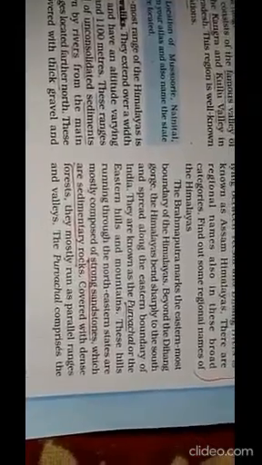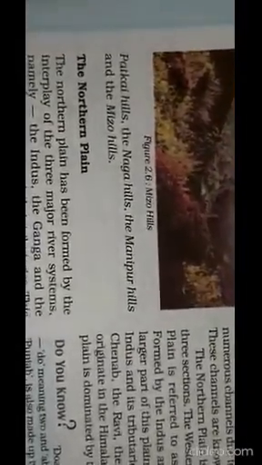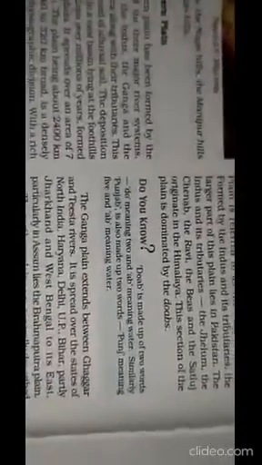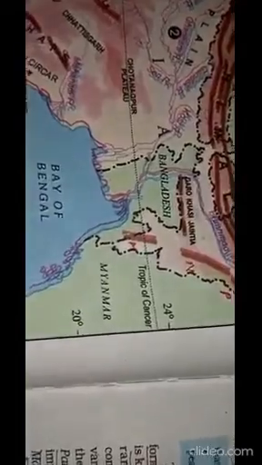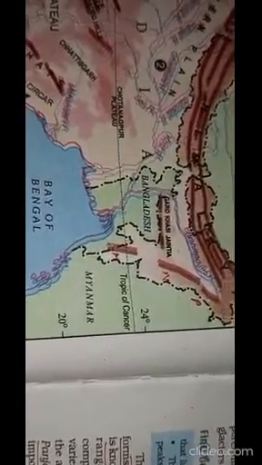The Purvachal comprises major hills. Here we can see these hills are the Patkai Hills, the Naga Hills, the Manipur Hills and the Mizo Hills. So in the map again we will discuss. Here we can see Garo, Khasi, Jantia, and the hills which are very close to the Tropic of Cancer. I have pointed them with their names, and these are Manipur Hills, Mizo Hills, Naga Hills and Patkai Hills.